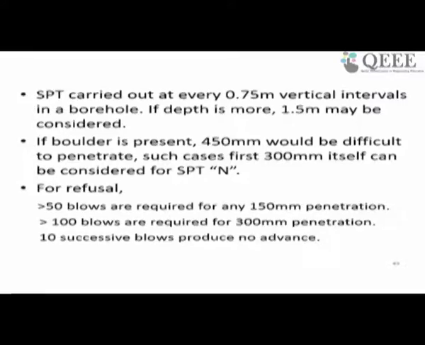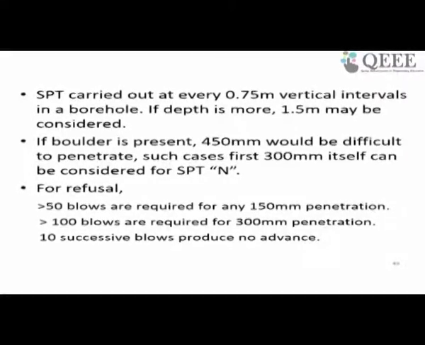For refusal, sometimes if even after more than 50 blows there is no penetration, or even after 100 blows there is no penetration for 300 millimeter, then we can call it a refusal. That means there is no sampling being done. Okay.